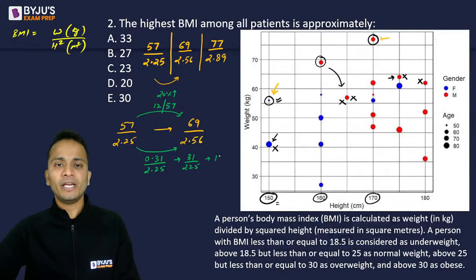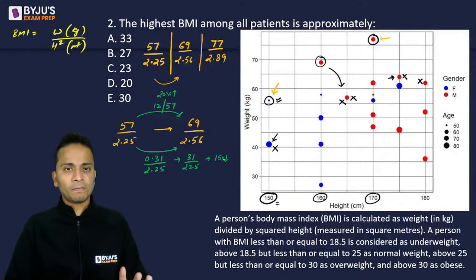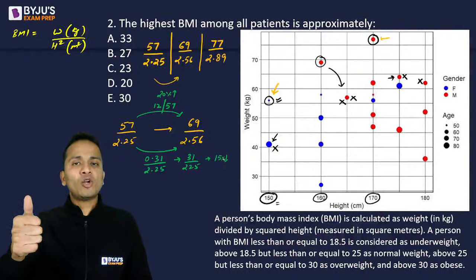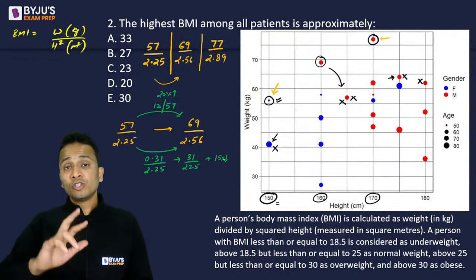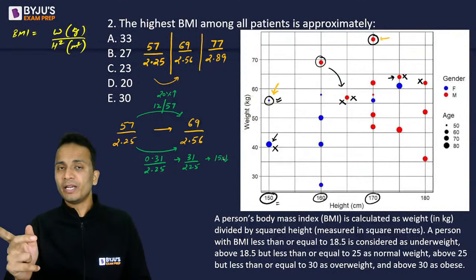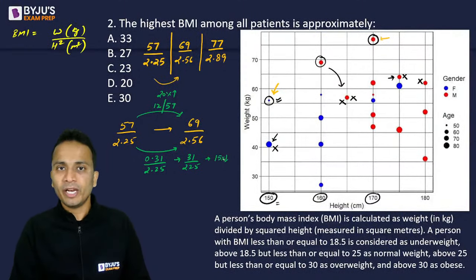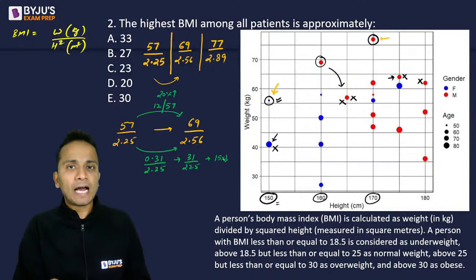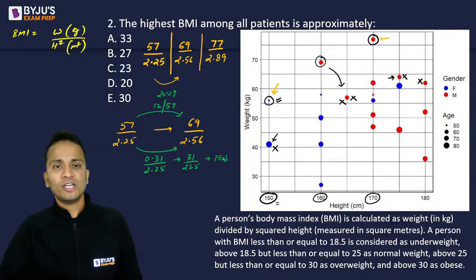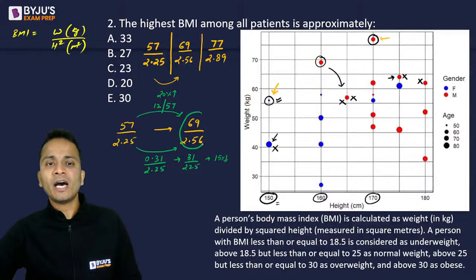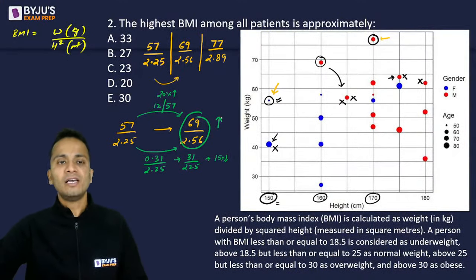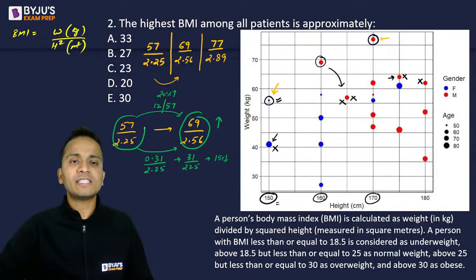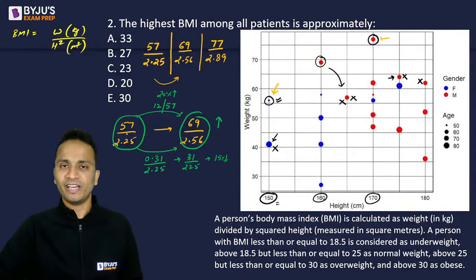So, in the denominator, the change is less than 15%. राइट सो न्यूमरेटर में 20% का चेंज है, डिनोमिनेटर में सिर्फ 15% का चेंज है. सो द चेंज इज हायर इन द न्यूमरेटर as compared to the denominator. That means the fraction will increase. So 69 upon 2.56, the value will be higher as compared to 57 upon 2.25.